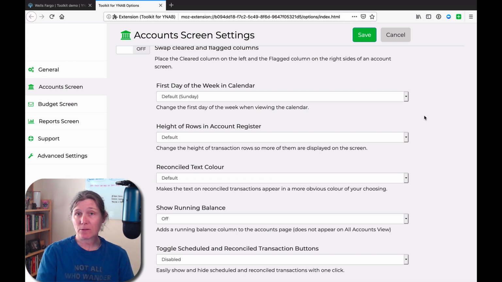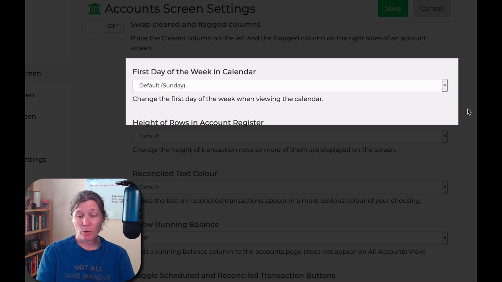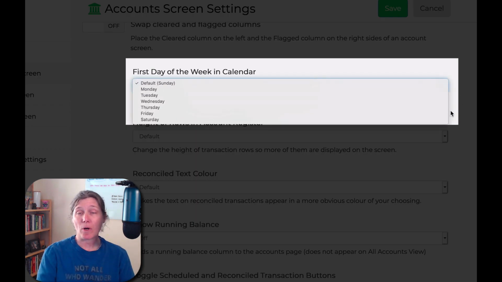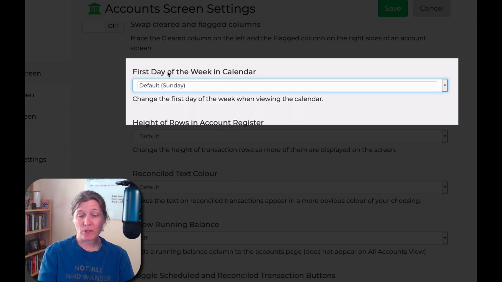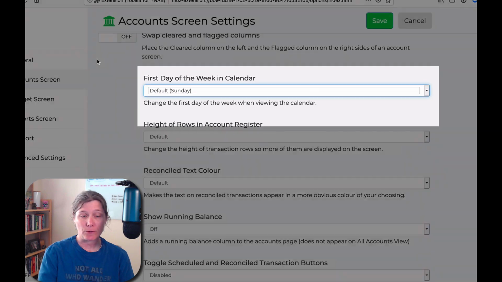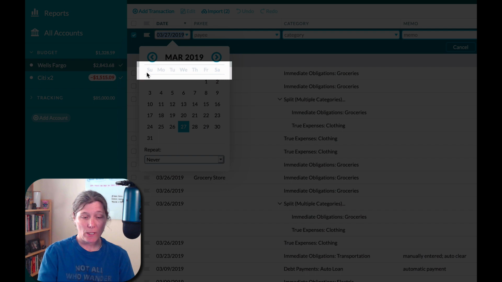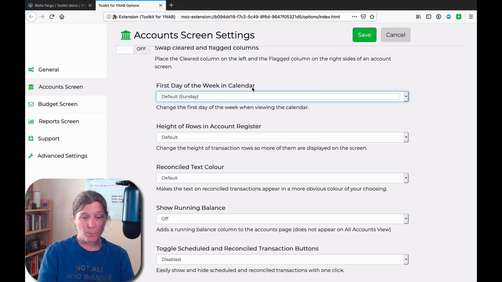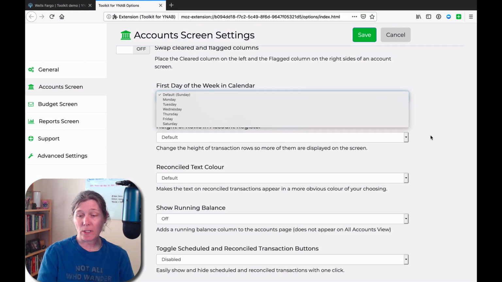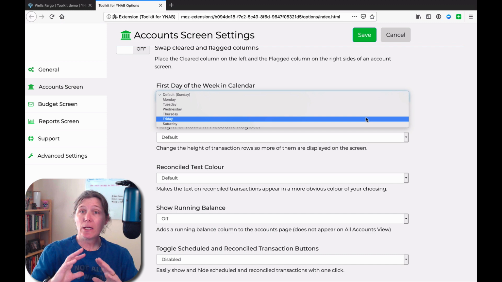And now we get to the bottom section where the settings have drop-down boxes. So it has multiple selections. It has subtleties to it maybe. The first one of these is choosing the first day of the week in the calendar. By default, if we look at the YNAB calendar, the week always starts with Sunday and runs Sunday to Saturday. But in case you want to change that, now the toolkit gives you the option to change it to any day of the week as the starting day of the week.